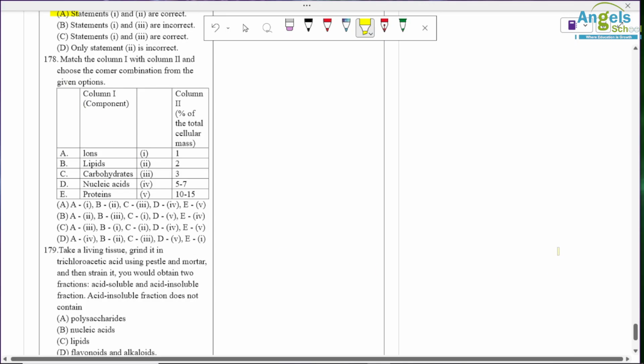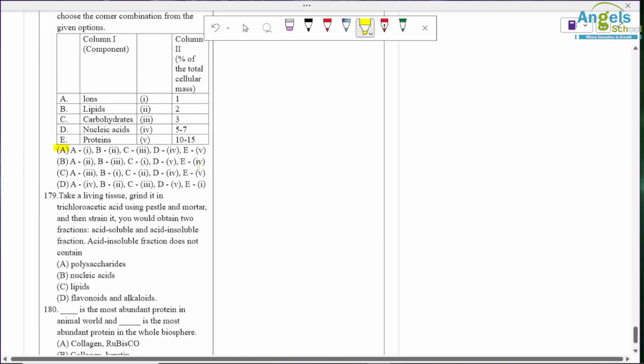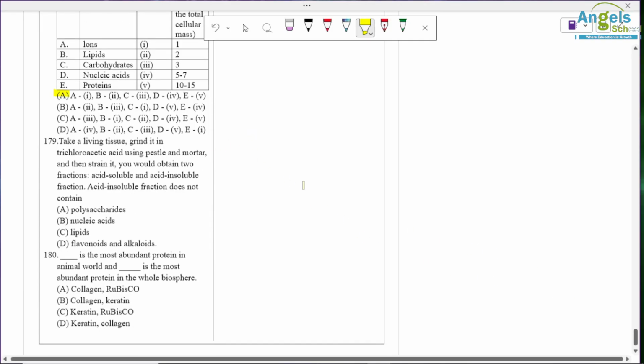178. You have to match the columns again. So ions are present 1%, lipids are 2%, carbohydrates are 3%, and nucleic acids are 5 to 7%, and proteins are given in front, you don't have to match, already matched. Okay, so option A is correct.